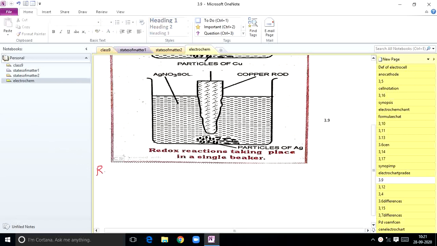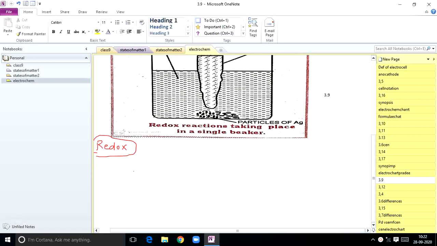Already from your +1 knowledge, you know what redox reactions are. Such reactions in which both oxidation and reduction take place simultaneously, we call redox reactions. So generally, whenever a redox reaction is allowed to take place directly in a single beaker, then the solution becomes hot.